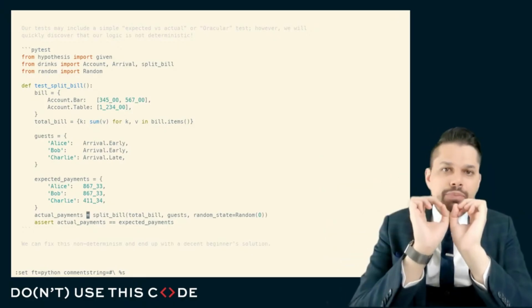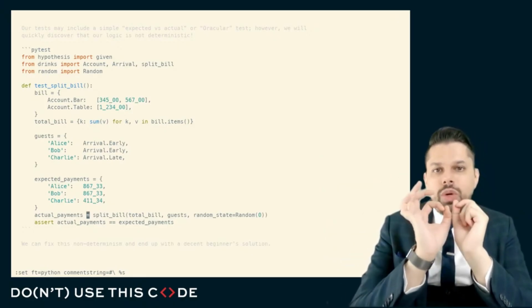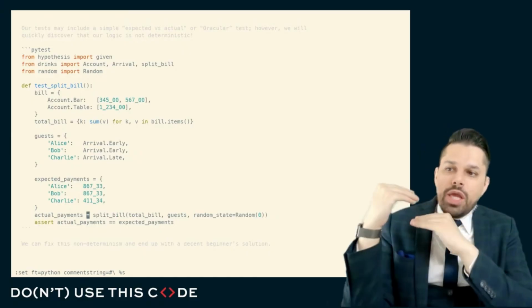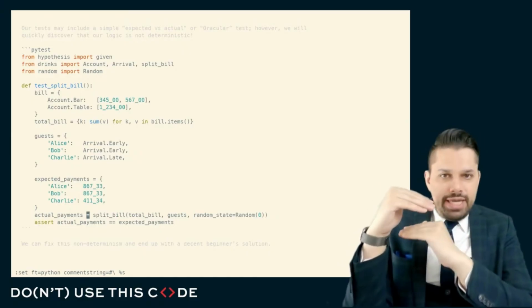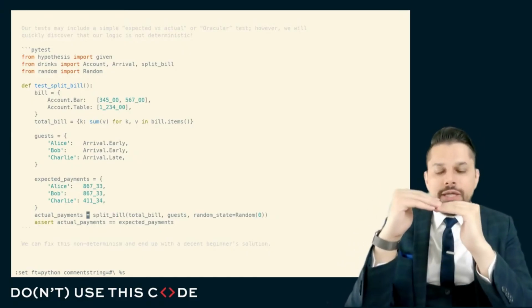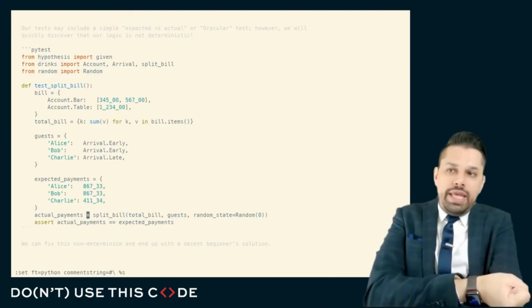Now, a very important detail of this test, and the reason why we like to call these oracular tests, is the only way we can conceive of a test like this is if we have an oracle that tells us, given these inputs, this is what the answer will be.